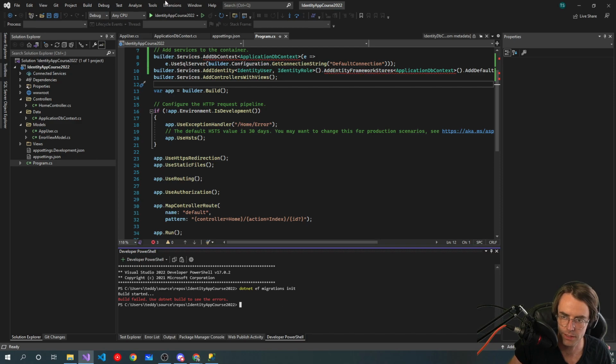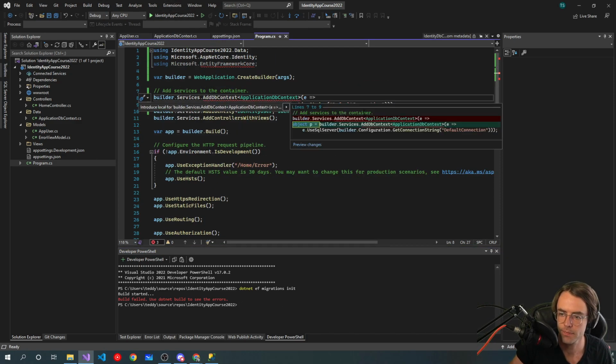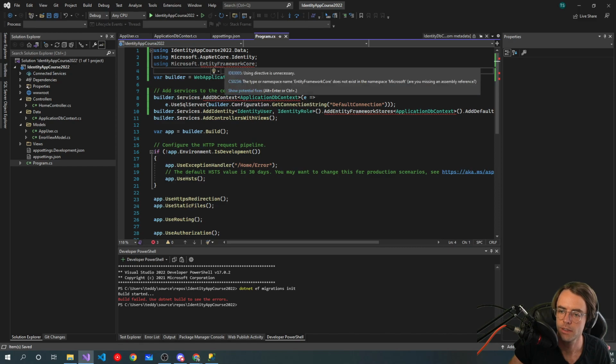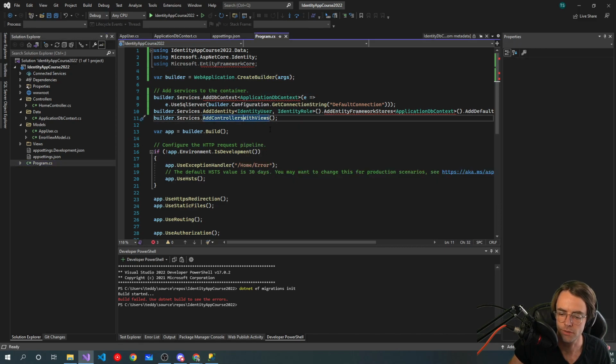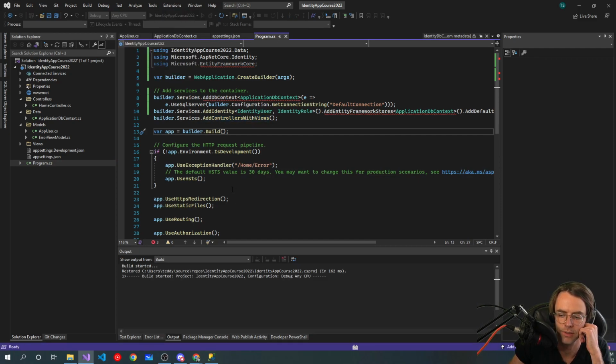Okay, we got a build failed error, and it might be because, let me see here. Microsoft Identity Framework, Identity Framework Core. Okay, so something broke here, and hopefully I can get it fixed.